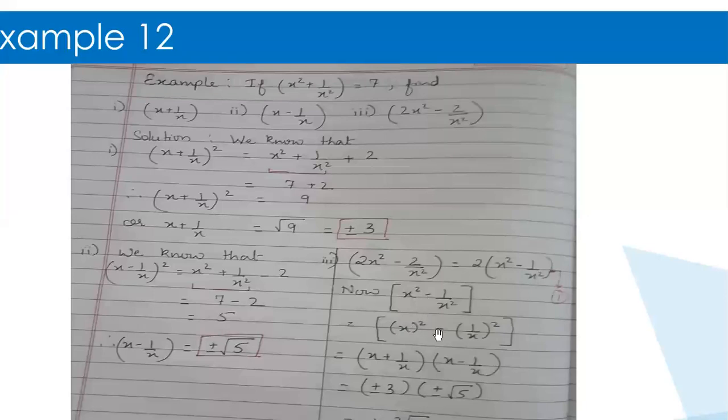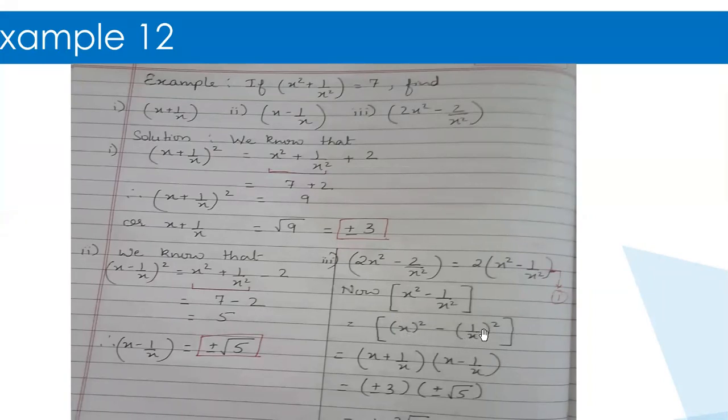Minus sign is copied as it is. 1 upon x square can also be written as 1 upon x within bracket and square outside, because if you square 1, you will still get 1 only, and if you square x, you will get x square. So no changes are made. It is only in a different way I have written, so that it fits into some identity.